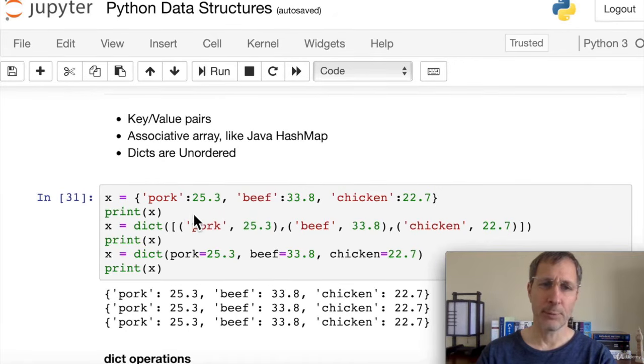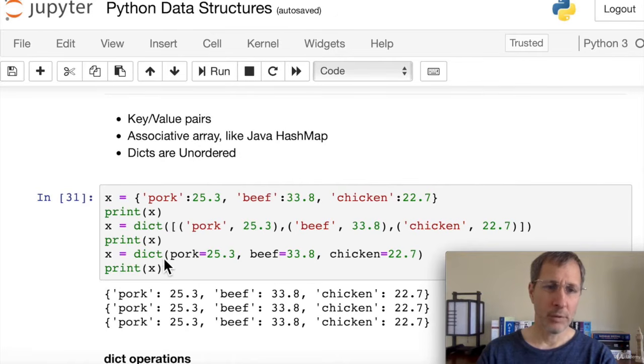Okay, so here we have 3 key value pairs. The key is on the left, a colon, and then the value. And these are 3 different ways of creating exactly the same dictionary. In the second example, we pass in a list of tuples. The tuple contains 2 items. It has a string and, separated by a comma, the floating point. So there are 3 tuples in a list passed into the dictionary constructor, which is in parentheses.